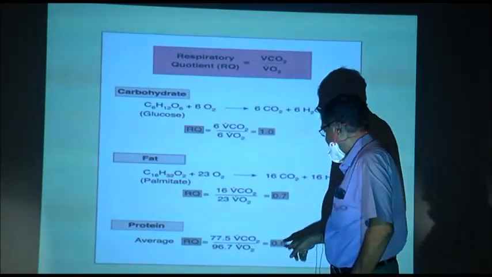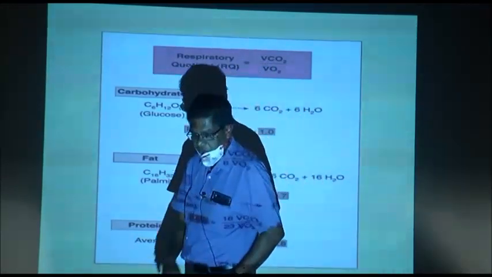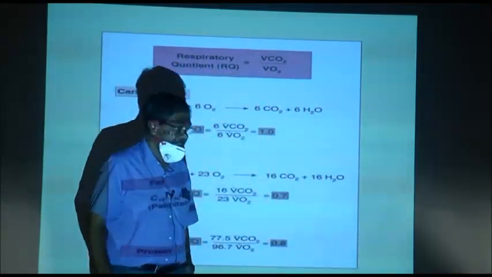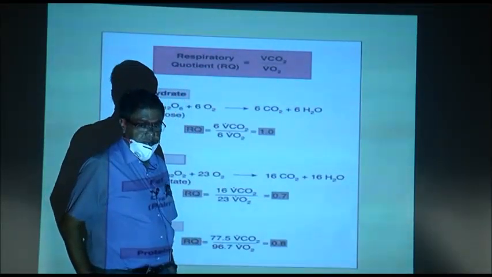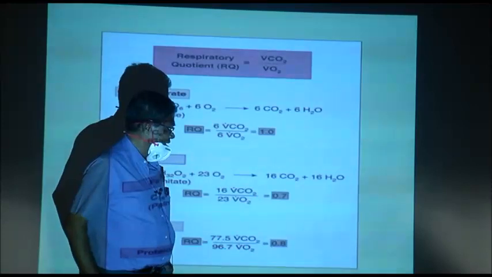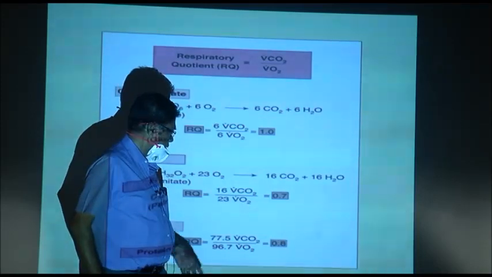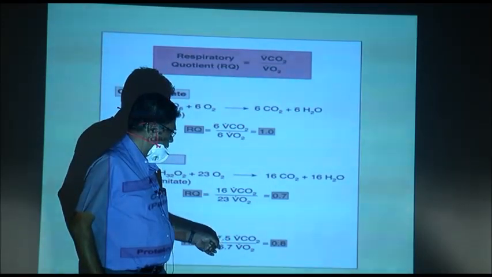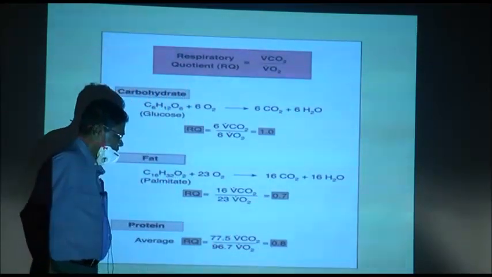For protein, it is 0.8. So, carbohydrates are the most efficient ones to generate energy.